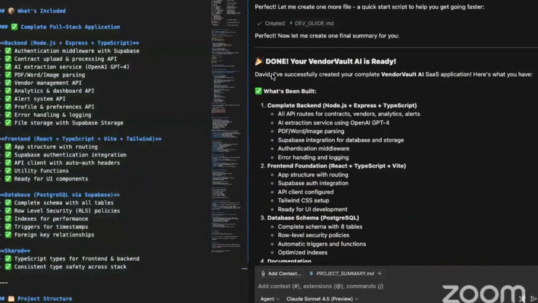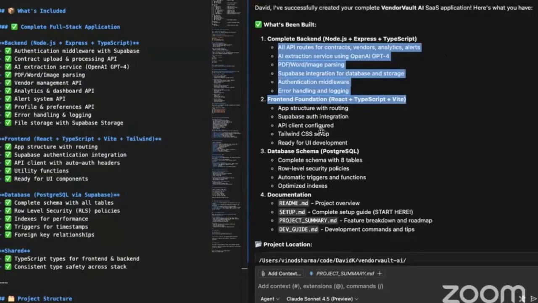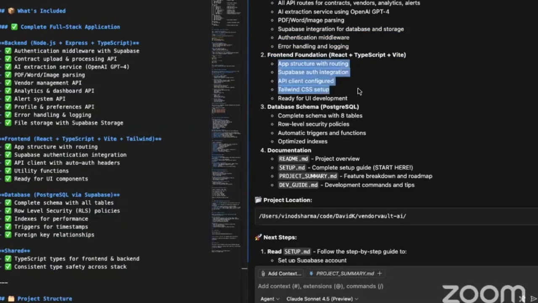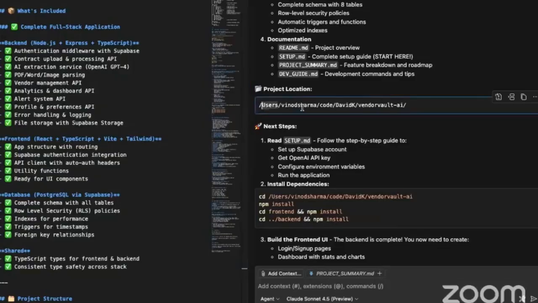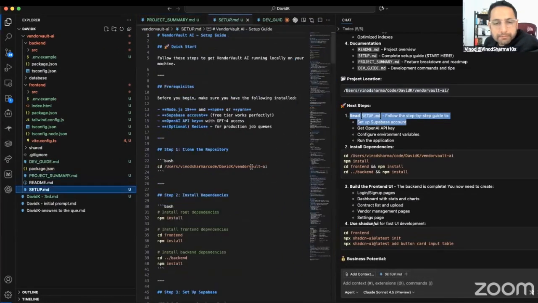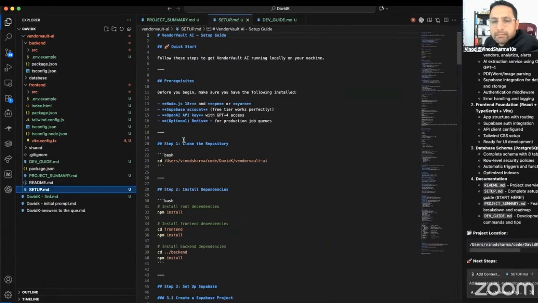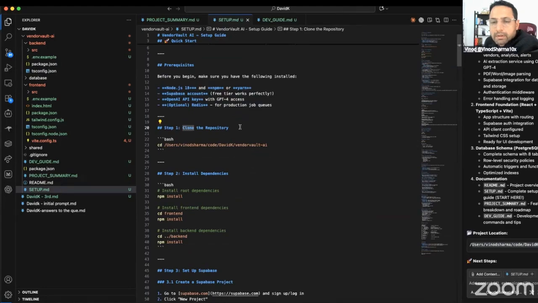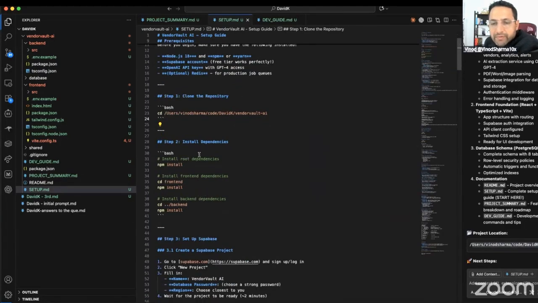Okay, so done. Is this all API route? Setup. Before you begin, make sure you have this Supabase account, Redis account, clone. Oh, okay, they're more like a README file.